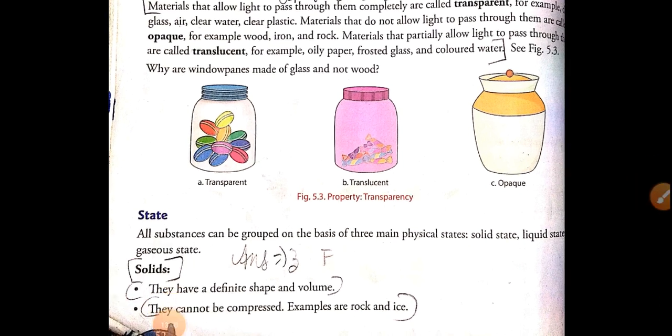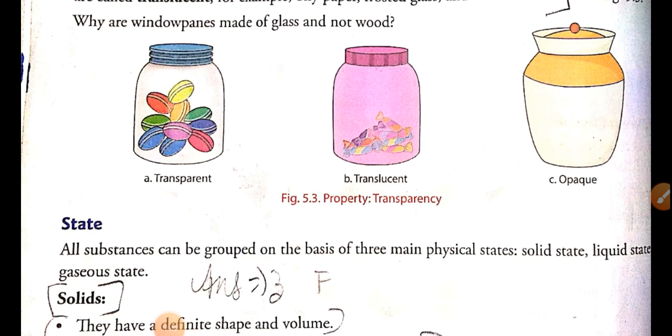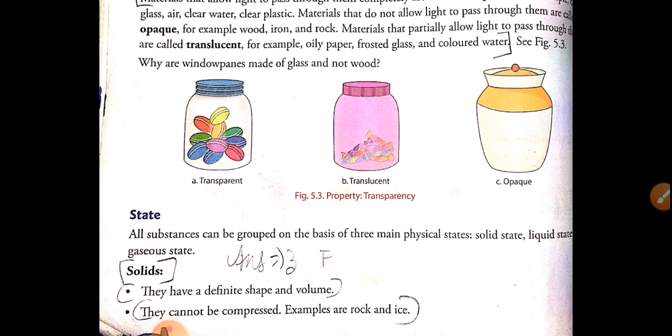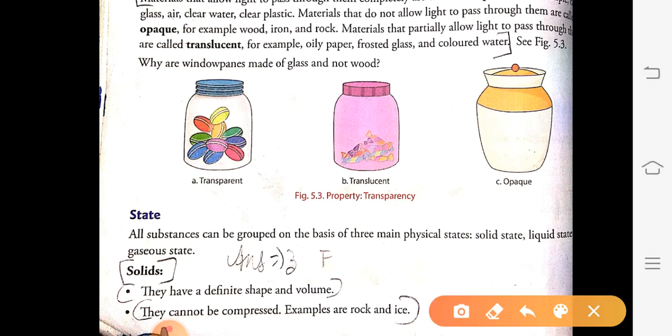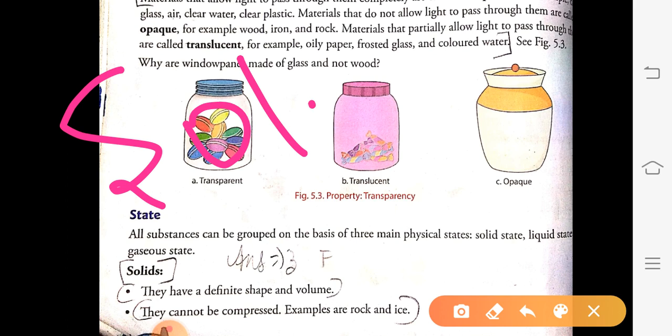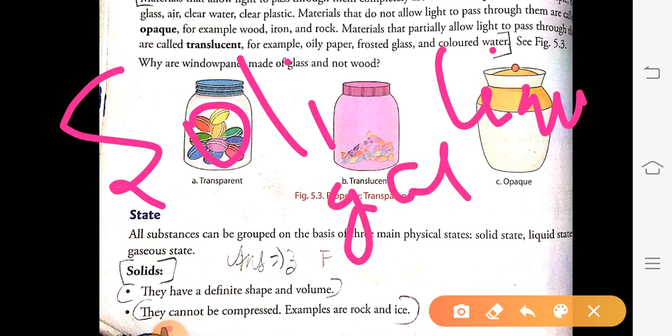Next, state. State generally means the physical condition in which a substance is. For example, a substance may be either solid, liquid, or gas. For example, you can see ice. Ice is a solid.